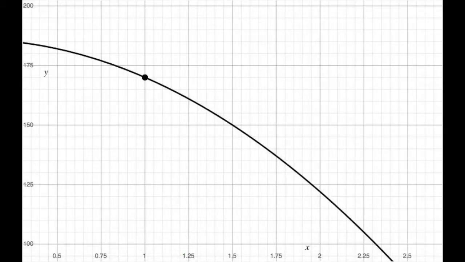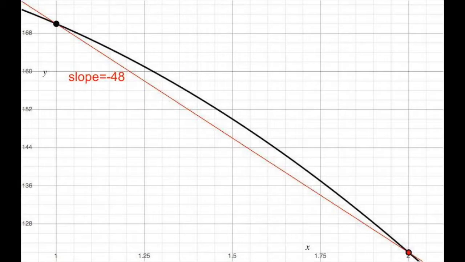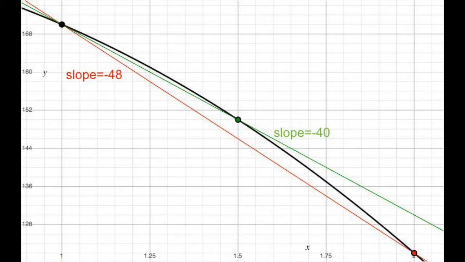Let's focus on finding out how fast the height is changing after 1 second. In order to do this, we're going to consider the height at 1 second and also the height at 2 seconds. We can figure out how fast the graph is changing on this interval by simply taking the change in y and dividing it by the change in x. We can get a more accurate estimate by using a smaller interval of time. Instead of going from 1 to 2, we can go from 1 to 1.5.